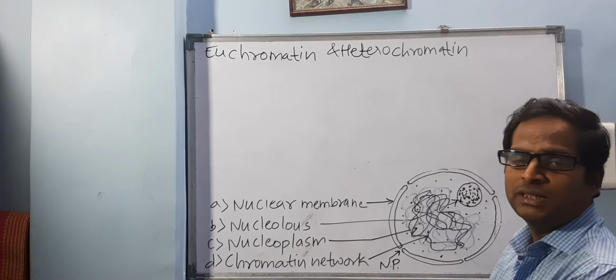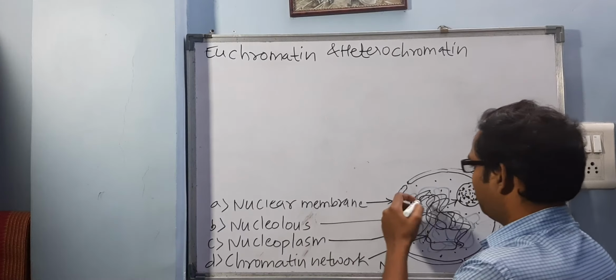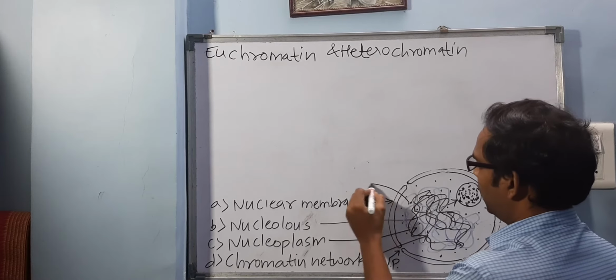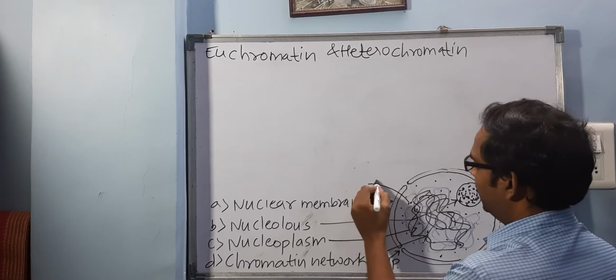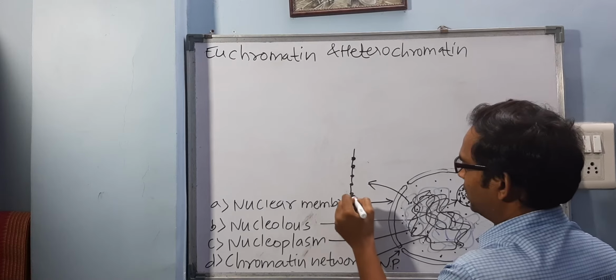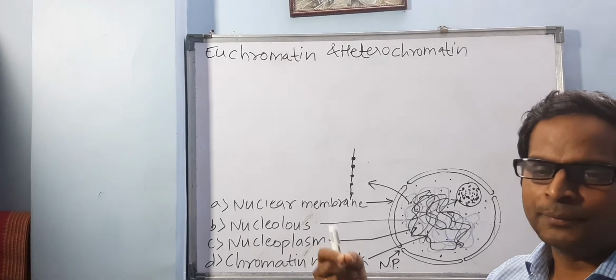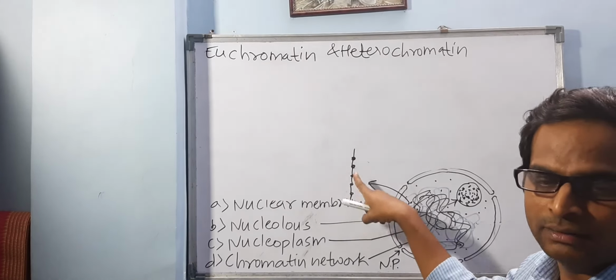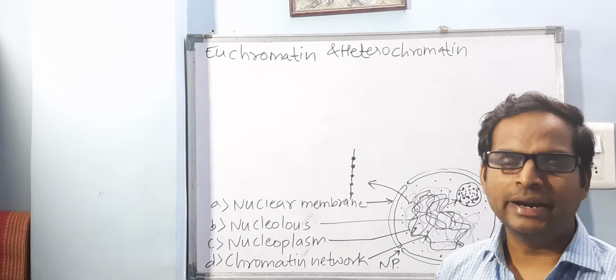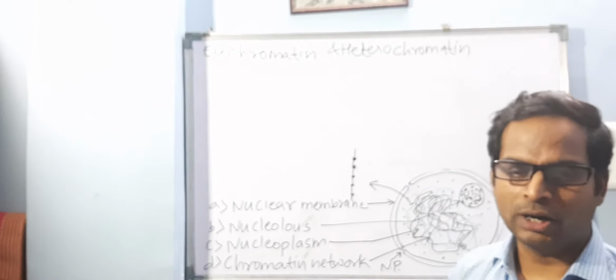Now when you observe this under electron microscope, it will look like some thread-like structures. It will look like some threads. It will look like a string which has got beads inside. So it can be referred to as a beaded string.